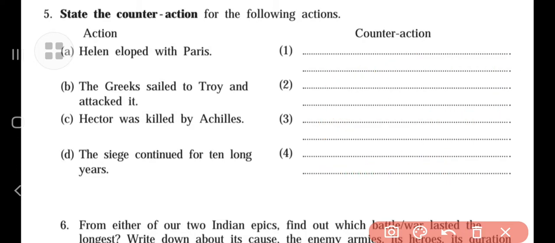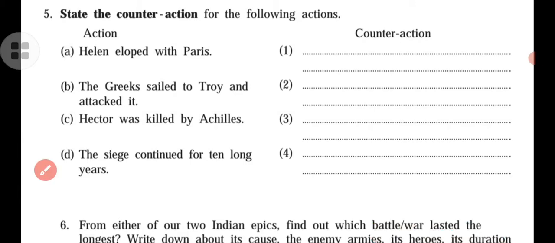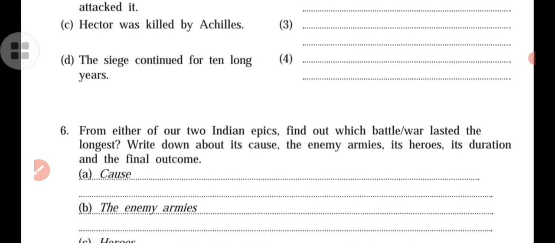In this way it is given there. Understood? So these are some of the four actions, and with the help of these four actions we also write what kind of actions took place there.